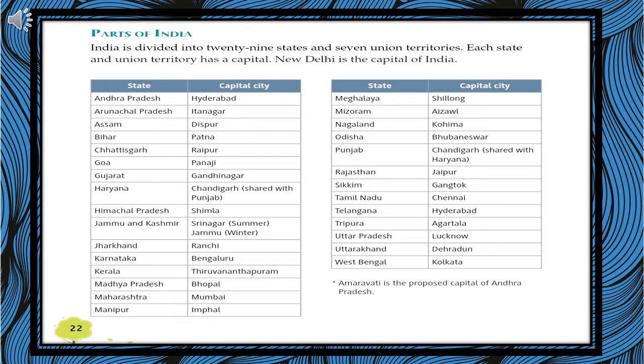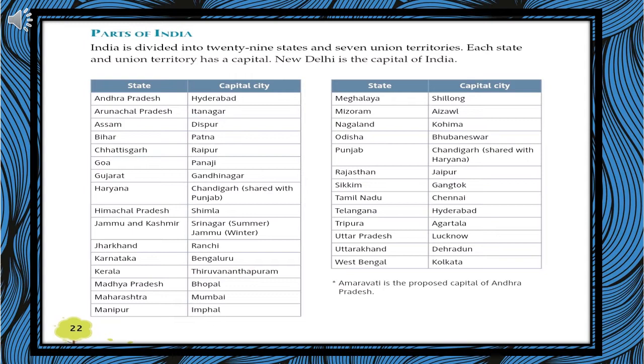Andhra Pradesh is having capital Hyderabad. Arunachal Pradesh, Itanagar. Assam, Dispur. Bihar, Patna. Chhattisgarh, Raipur. Goa, Panaji. Gujarat, Gandhinagar. Haryana, Chandigarh.